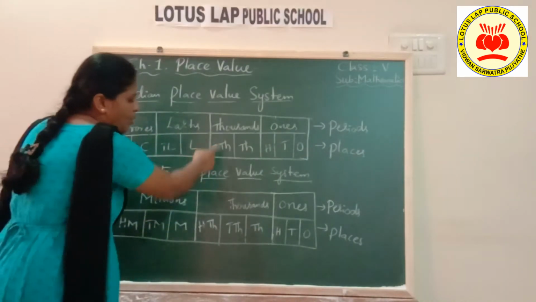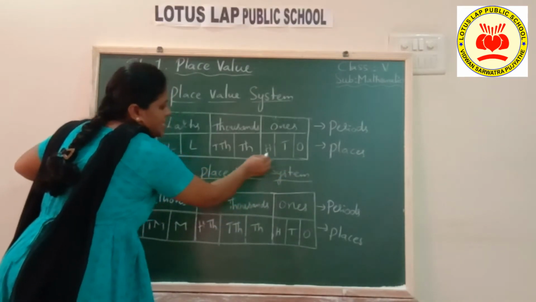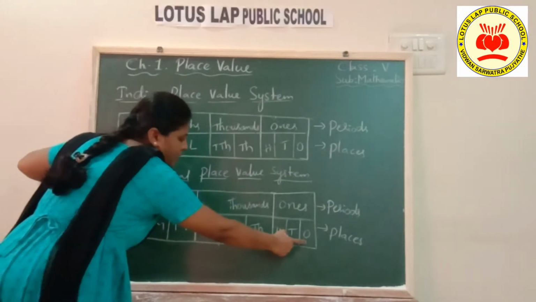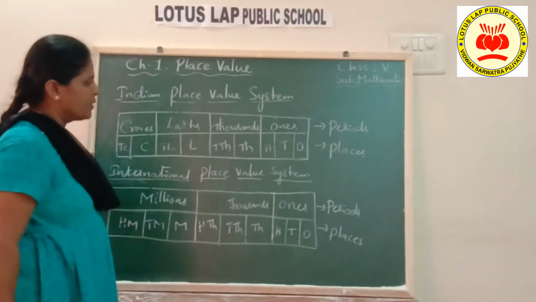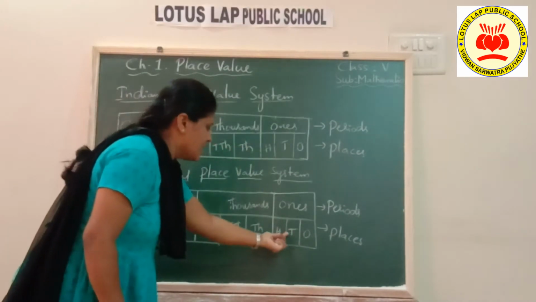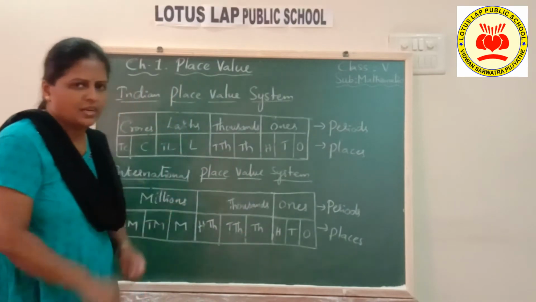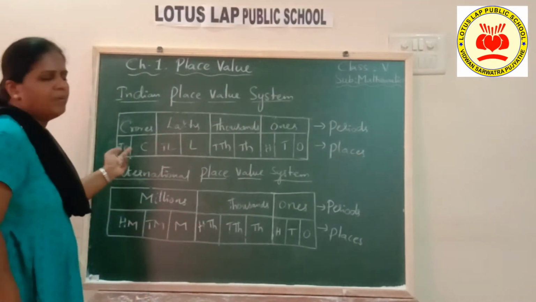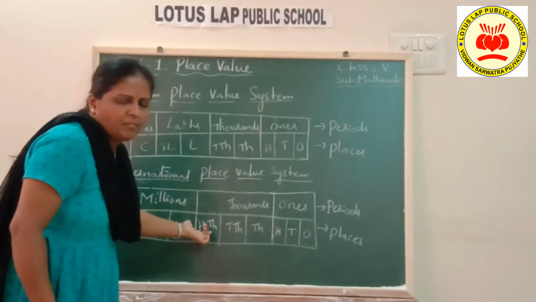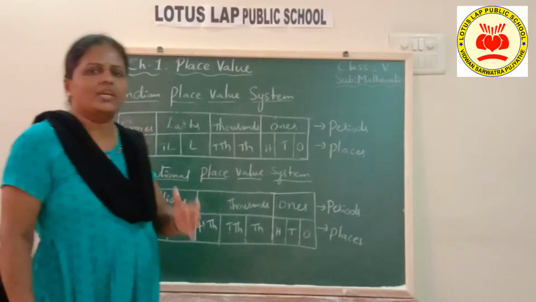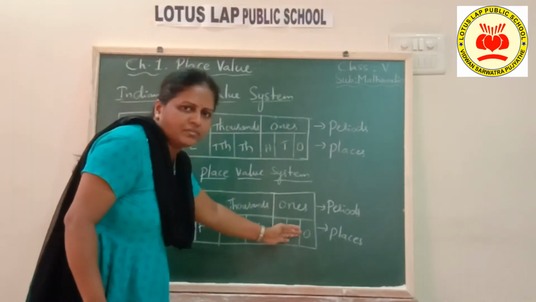Now if you observe both the tables, children, you can see here the first 5 places, ones, tens, hundreds, thousands, 10,000, are called with the same name in the international system also. They are the same. First 5 places are written the same, children. Now coming to the next 4 places, they are written with different names. The names are different here. But what about the value, children? The value is the same. One's place value is 1 here, here also 1.